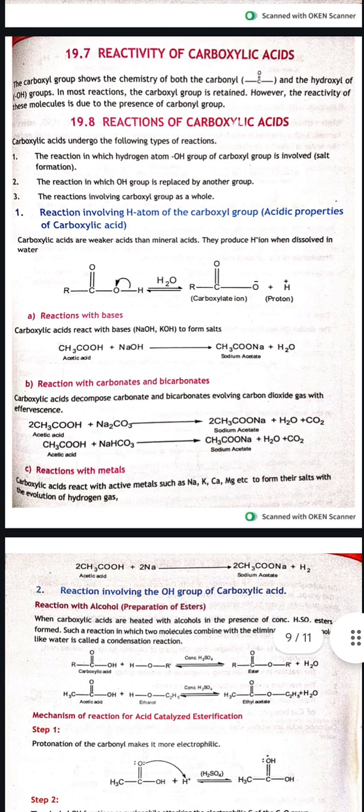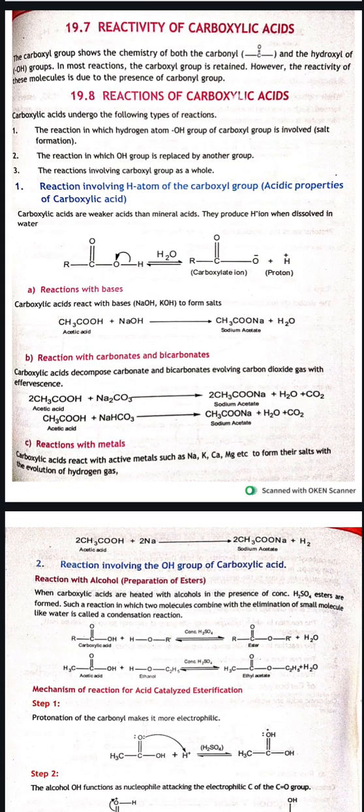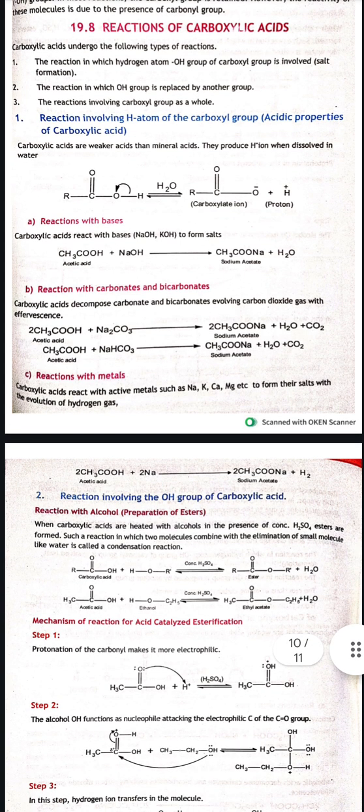Reactivity of carboxylic acids. The carboxyl group shows the chemistry of both the carbonyl and the hydroxyl groups. In this reaction, the carbonyl group is retained. However, the reactivity of these molecules is due to the presence of carbonyl groups. Reactions of carboxylic acids. First is the reaction involving the hydrogen atom of the carboxyl group, the acidic properties of carboxyl. Here the hydrogen atom is involved, and the resulting product is a carboxylate ion, and a proton is released.